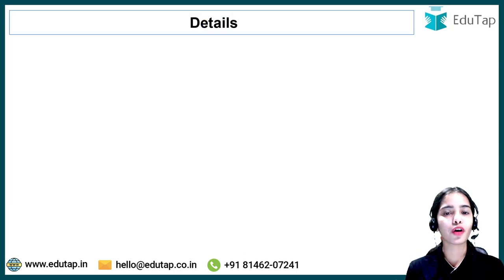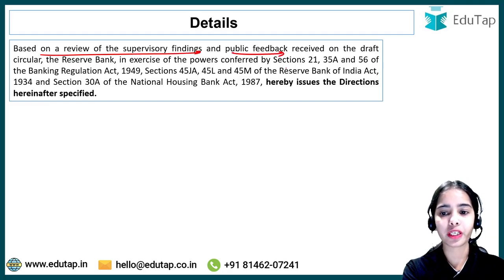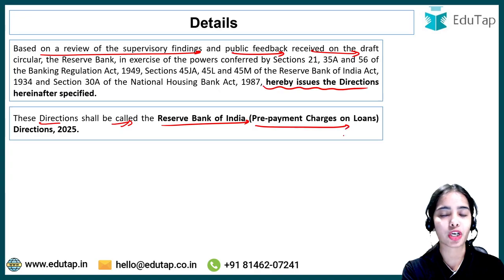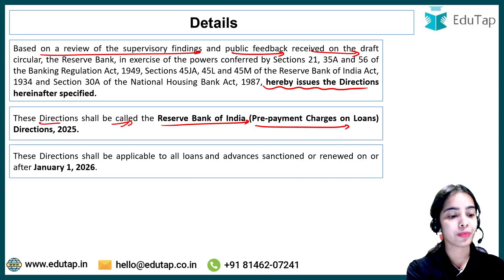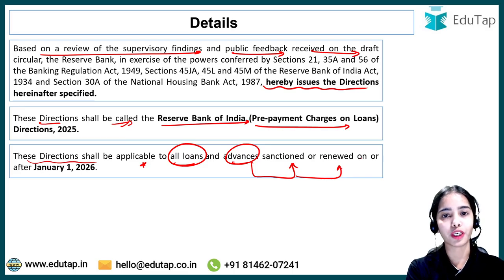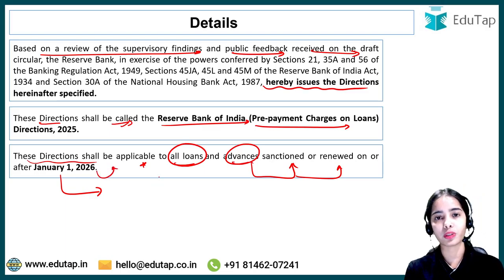Okay, so now let's move forward with the details. First of all, based on a review of the supervisory findings and public feedback received on the draft circular, the RBI has released the final guidelines. So hereby RBI issues the directions. These directions shall be called the Reserve Bank of India Prepayment Charges on Loans Directions 2025. They shall be applicable to all loans and advances sanctioned or renewed on or after January 1, 2026. So if a loan is sanctioned or renewed on or after that date, it will follow the new directions.